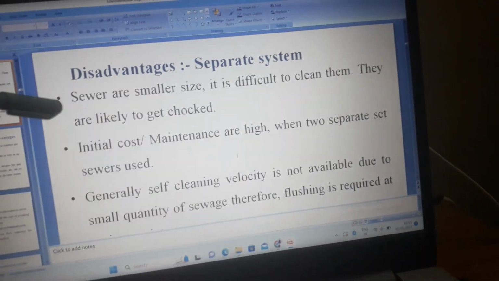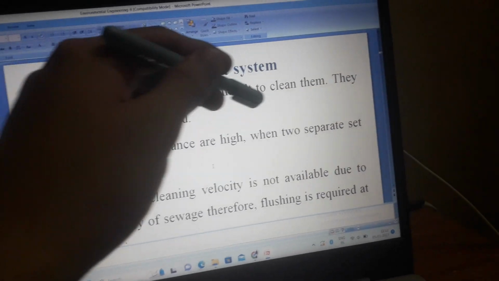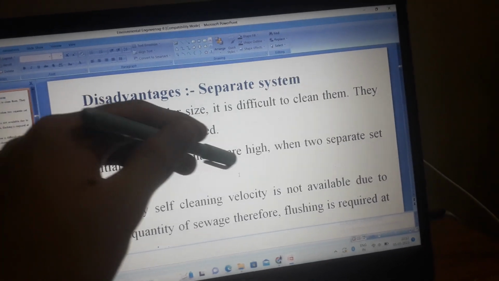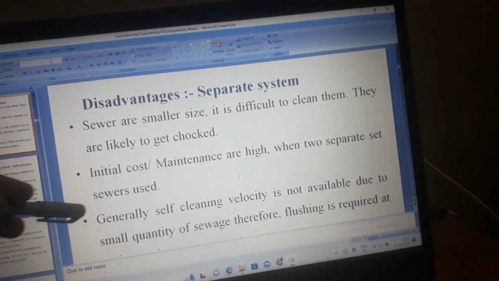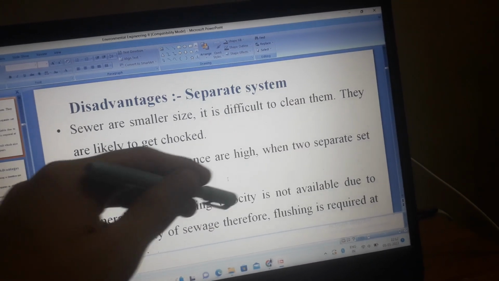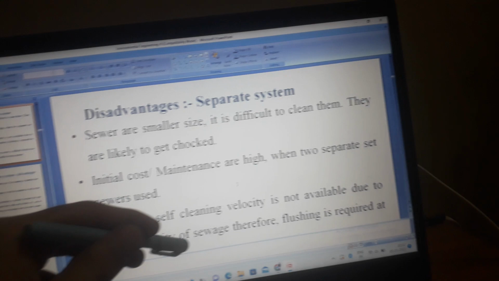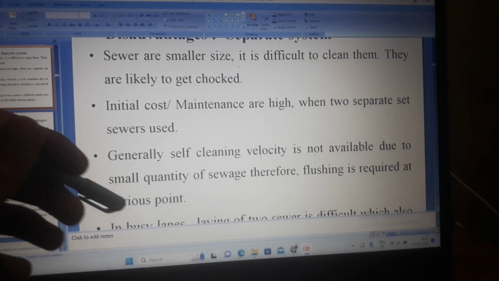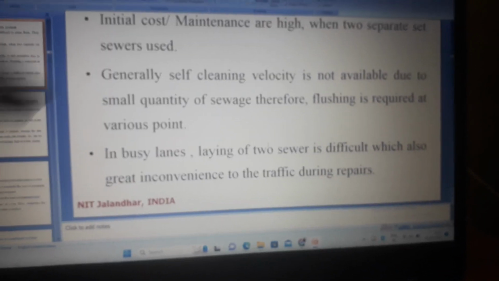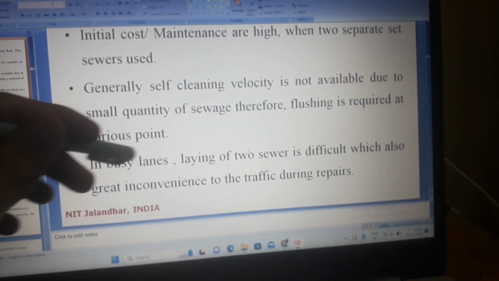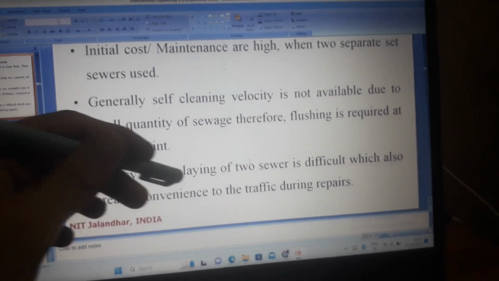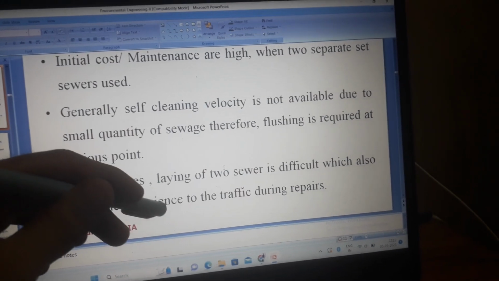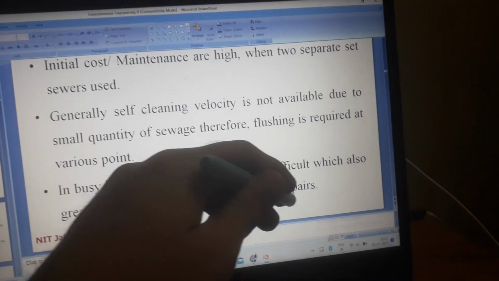Disadvantages of the separate system. Sewers are of smaller size, so it is difficult to clean them. They are likely to get choked. Initial cost and maintenance are high when two separate sets of sewers are used. Generally, self-cleaning velocity is not available due to small quantity of sewage. Therefore, flushing is required at various points. In busy lanes, laying of two sewers is difficult, which also causes great inconvenience to the traffic during repairs.